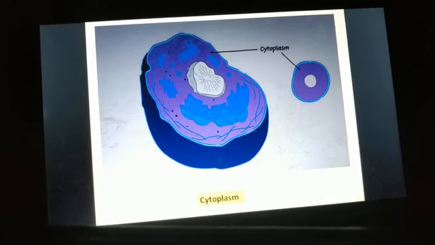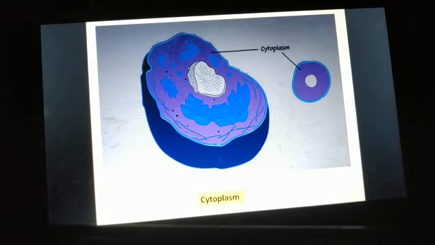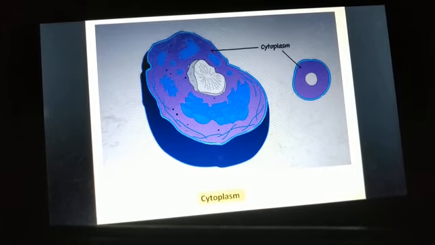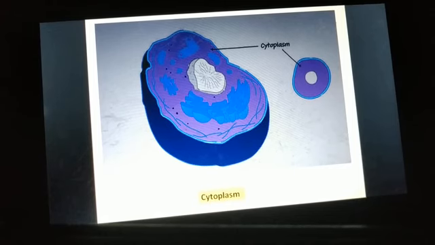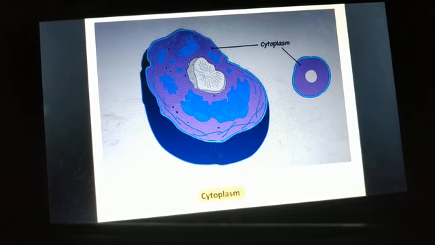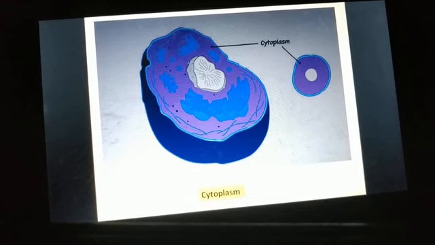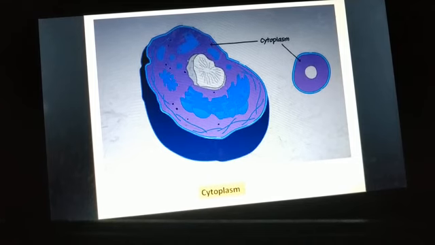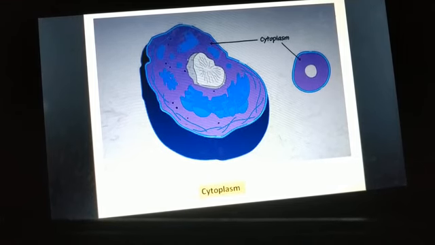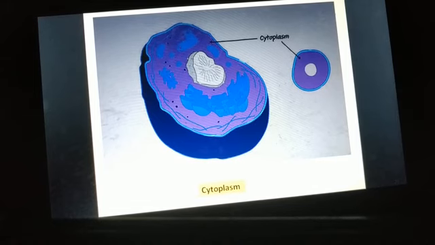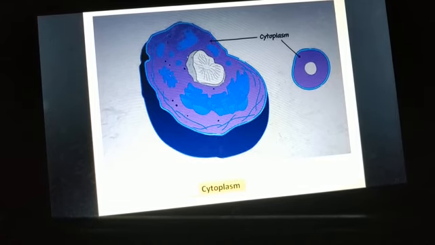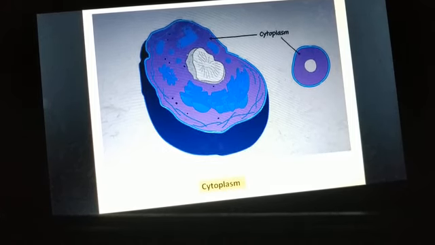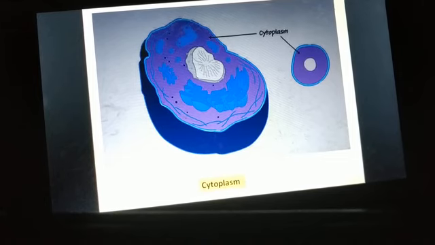Now students, our cytoplasm is composed of almost 90% water, and it also contains dissolved ions, salts, sugars, amino acids, fatty acids, vitamins and dissolved gases. So all these are also found in the cytoplasm. It contains almost 90% water, and the remaining 10% are ions, salts, sugars, amino acids or dissolved gases.